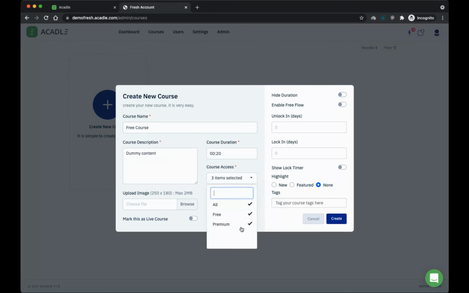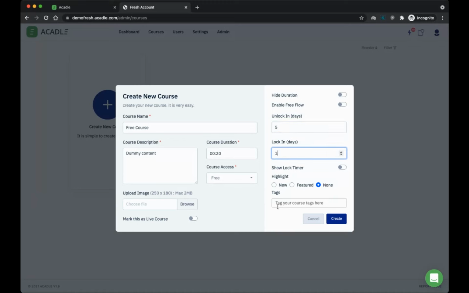Then I can also choose whether this particular course is going to be accessed by users of the free group or users of the premium group. I'll be able to control that from here. And I can also unlock or block this. For example, if you want to automatically display this course after 5 days, you can give 5. So automatically on the 5th day, this course will appear for you. Till then, this will not appear for you.